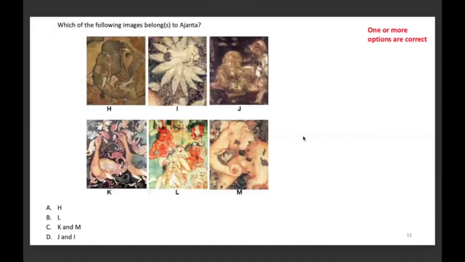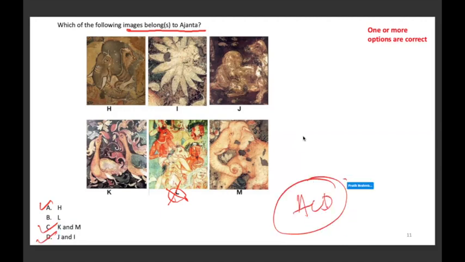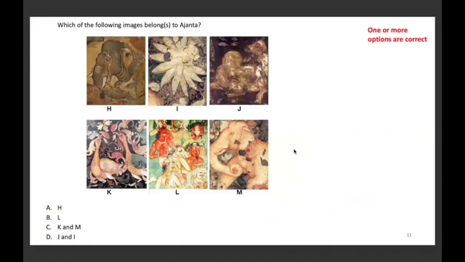Which of the following images belongs to Ajanta? H, I, J, K, L, and M are the images. Now, if you observe all the images, the tonality of H, I, J, K, and M are similar versus that of L, which is different. So of all of them, H, I, J, K, and M are the ones which actually belong to Ajanta, except for L. So the correct answers here will be A, C, sorry, L will not come, sorry, A, C, and D. All three are correct. We'll move to the next one.